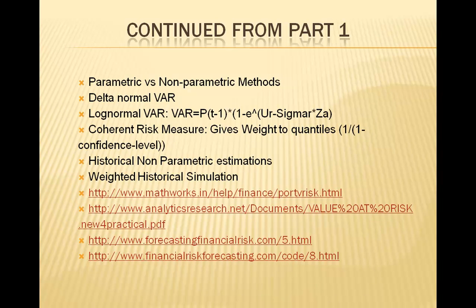So all we are doing is using the same thing in an exponential term, and this time we are not having the negative sign. So whatever is in the exponential will come out to be negative, and 1 minus that exponential, which has the negative term, gives the log normal VaR. So the signs are just indicative of a profit of minus 23 or a loss of plus 23. So don't get confused by that.